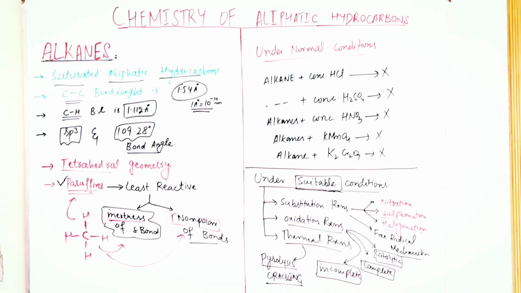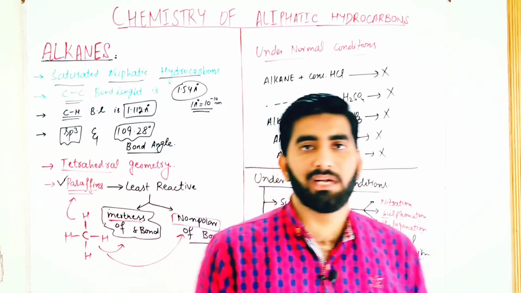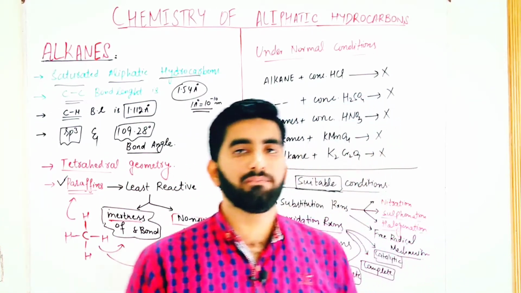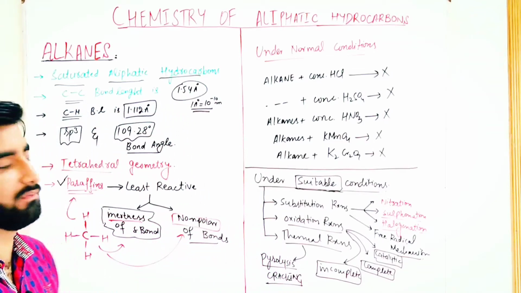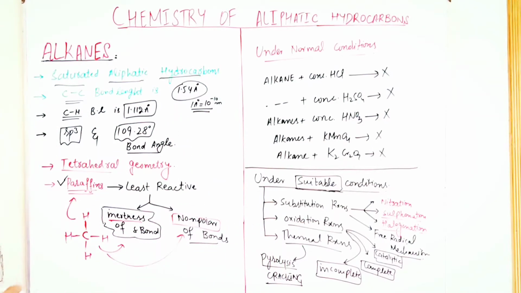So alkanes are the saturated aliphatic hydrocarbons. The carbon-carbon bond length in alkanes is 1.54 angstrom. The carbon-hydrogen bond length in alkanes is 1.112 angstrom. sp3 hybridization, 109.28 degree bond angle, tetrahedral geometry. They are called paraffins. They are least reactive due to the inertness of sigma bond, due to the non-polar nature of bonds.